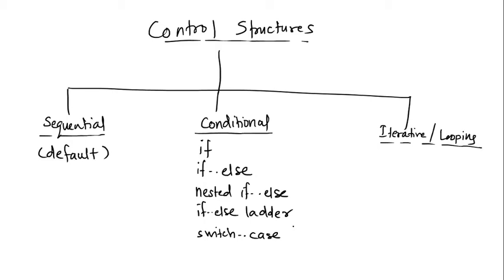Let's move on to the third one, that is iterative or looping control structure. Here we get the capacity to repeat or iterate a set of code multiple times, or whatever number of times we want to. The first control structure under that is the for loop. Just to give you a brief, as I already said, we will have videos doing it in detail later on. If I know how many times I need to repeat, so it's a deterministic iteration, then I can go for a for loop.